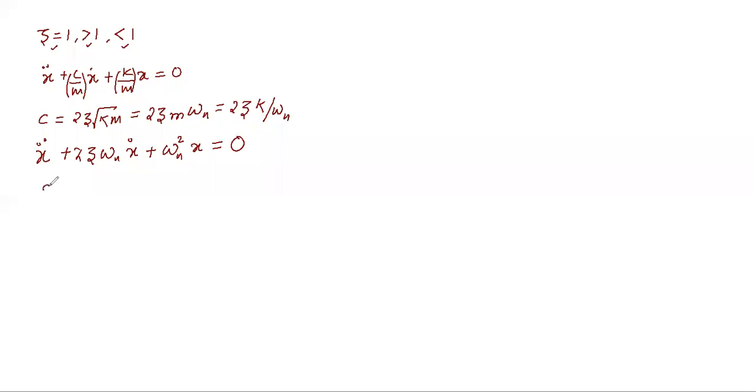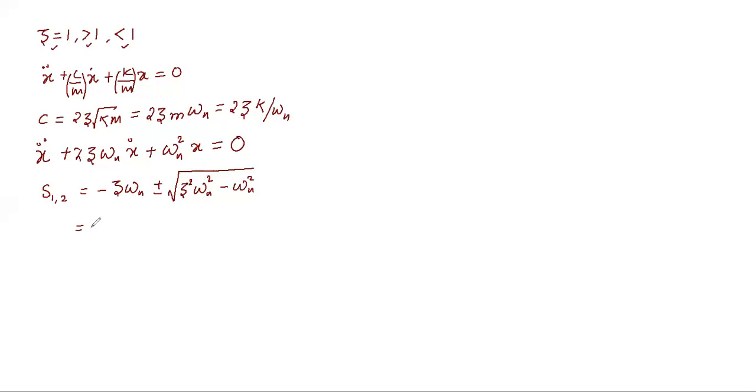In the form of the roots s1 and s2, this can be written as minus zeta omega n plus minus under root zeta square omega n square minus omega n square.